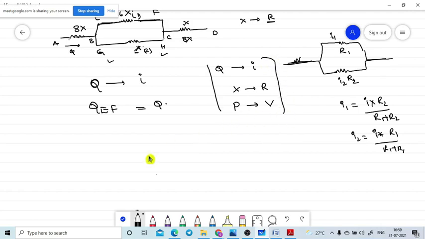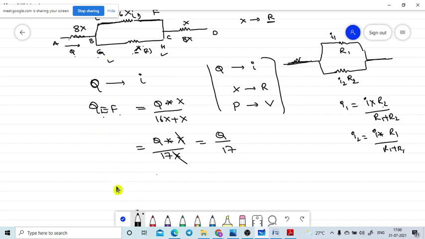Then EF they are asking. That means the total flow rate Q is coming into R2 divided by R1 plus R2. R2 value is X here, so X divided by R1 plus R2. R1 means 16X, plus R2 equal to X. Then I am taking the common term X: that is equal to Q into X divided by X into 16 plus 1, which is 17. X is cancelled, that is equal to Q by 17. Yes, sir. Then in a similar manner, this one also.